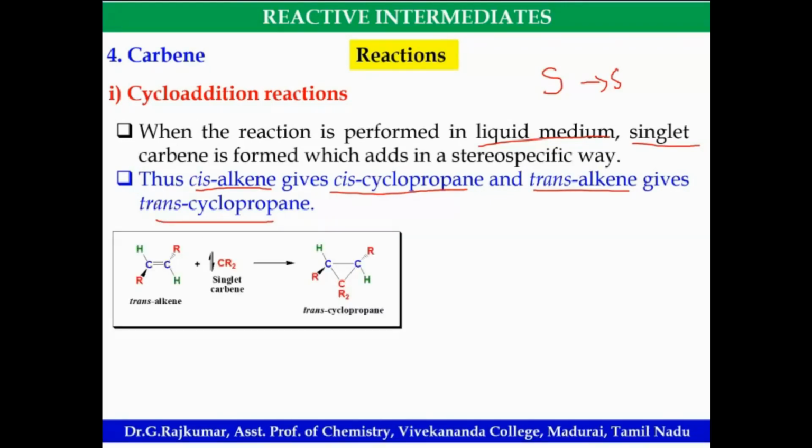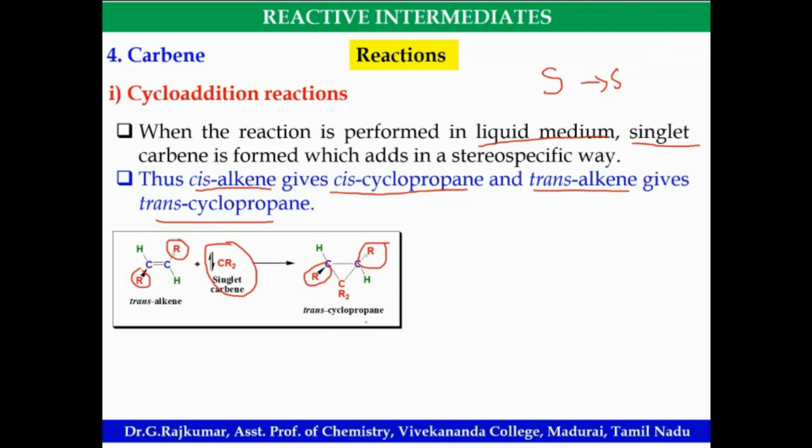Look at this. Trans alkene. Okay, if singlet carbene is there, it is a stereospecific way. So with trans alkene, the product is also trans cyclopropane. Look at this. The stereochemistry is preserved.